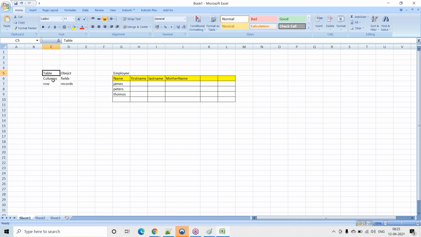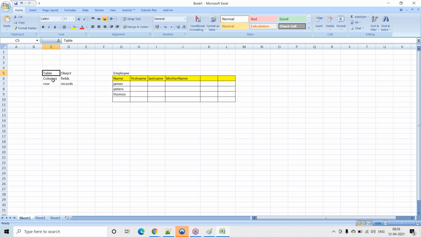So generally, why do we use tables in any programming language? To store the data and to display the data from the table. Then we will go and use the table.